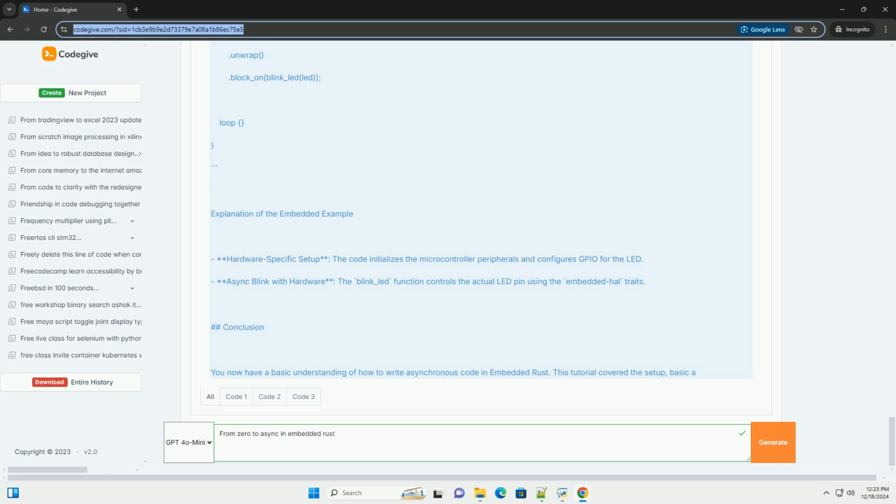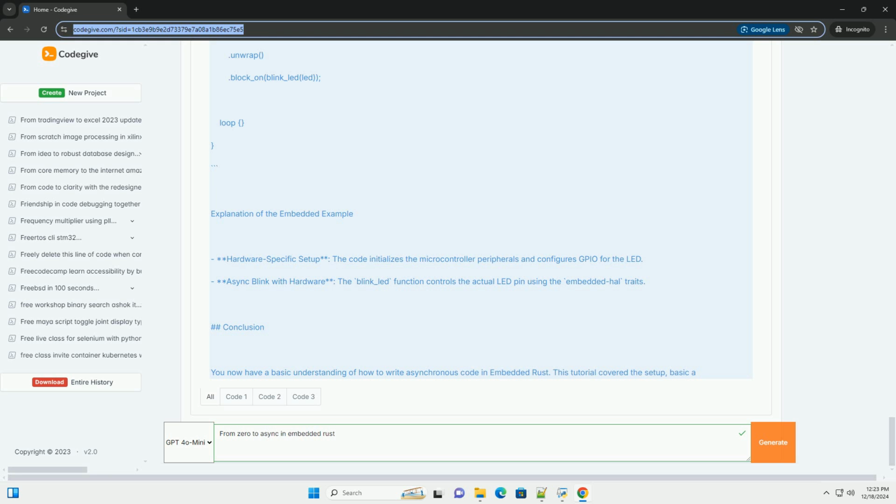Rust, //src/main.rs. use tokio::time::{sleep, Duration}; async fn blink_led() { loop { // simulate turning the LED on. println!("LED on"); // sleep for 1 second. sleep(Duration::from_secs(1)).await; // simulate turning the LED off. println!("LED off"); // sleep for 1 second. sleep(Duration::from_secs(1)).await; } } #[tokio::main] async fn main() { blink_led().await; }